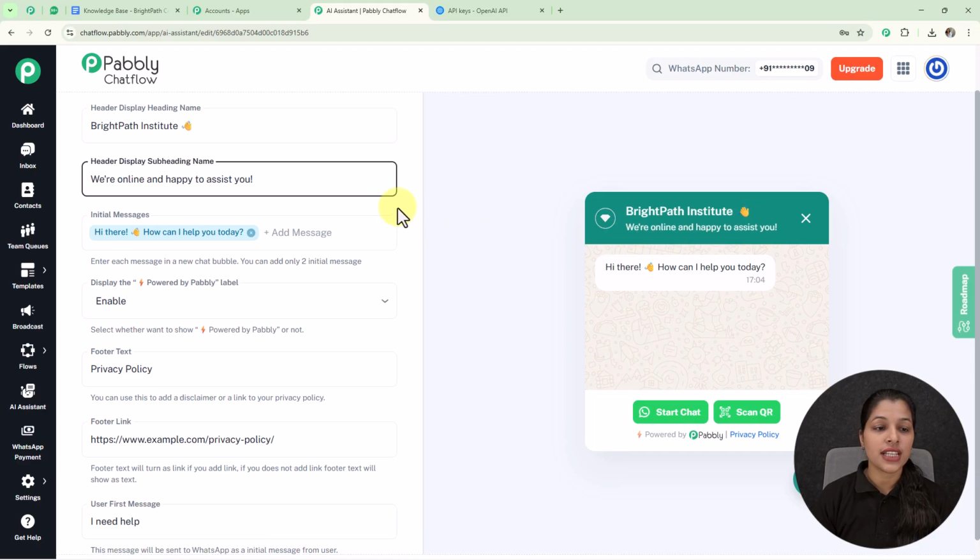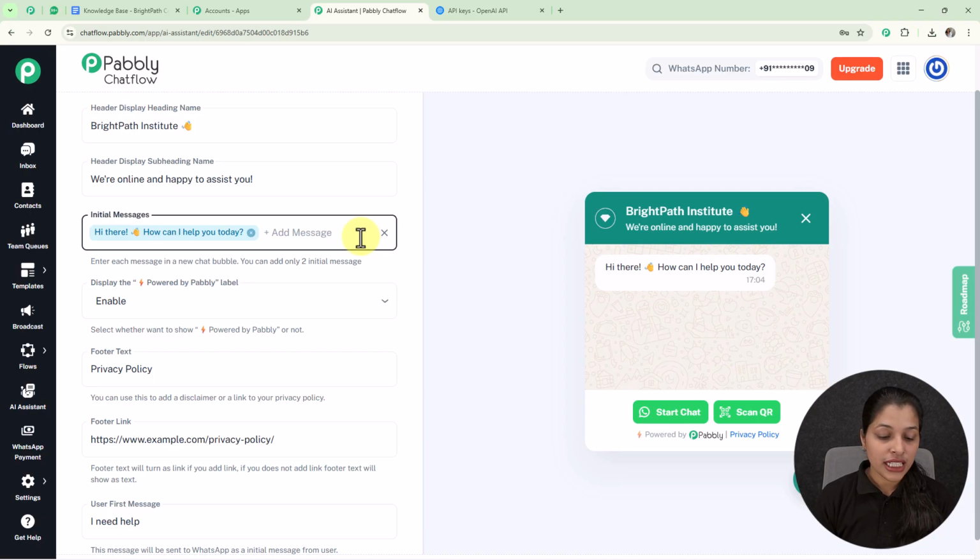And afterwards we are getting this option for initial message. So here we are getting this initial message which can be seen on the preview of your chatbot, that is hi there, how can I help you today. Now let's add one more initial message, that is hello, and now let's see whether this appears on our preview of the chatbot or not. So here you can see as I have typed this message and pressed the enter key, this message can also be seen on the preview of your chatbot. So you can provide initial messages according to you, and here you can only create only 2 initial messages.